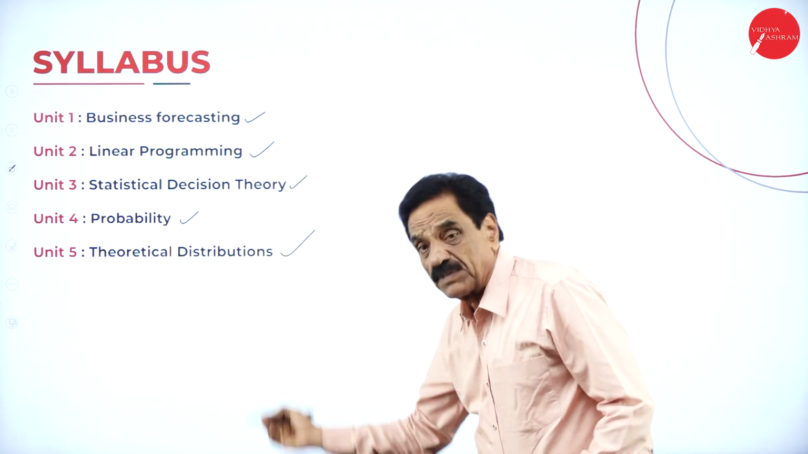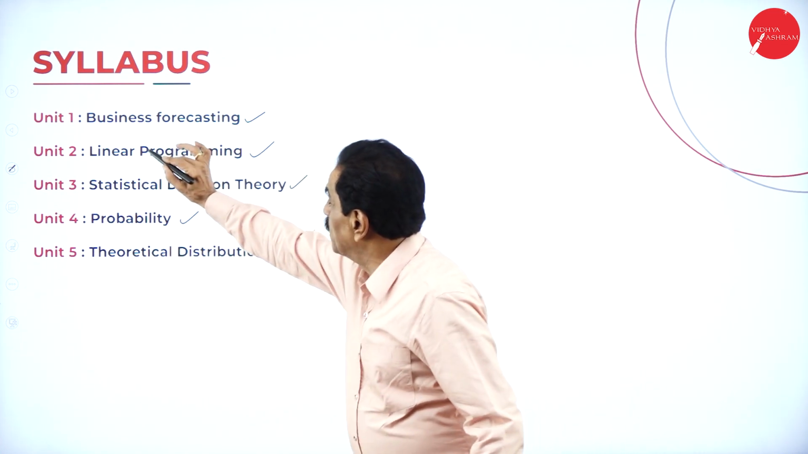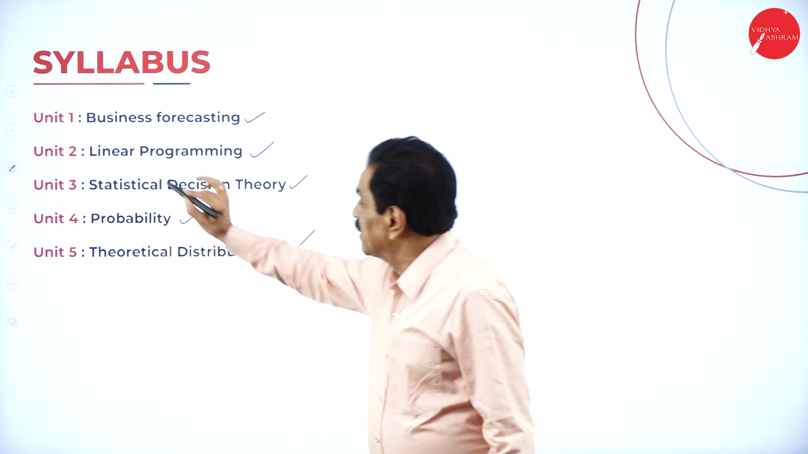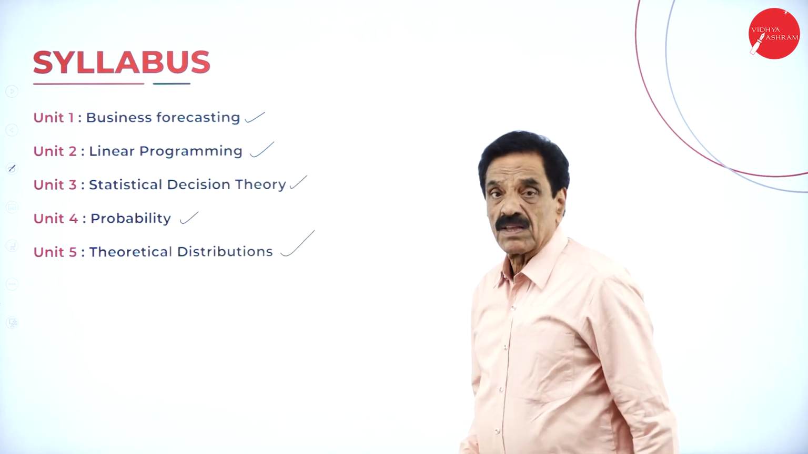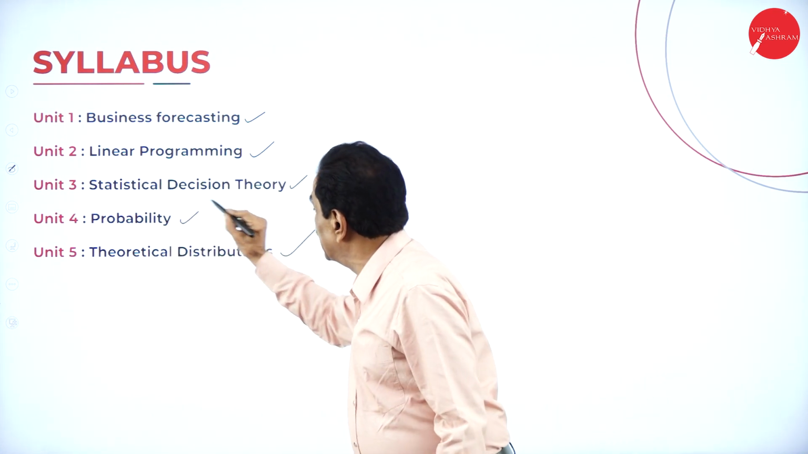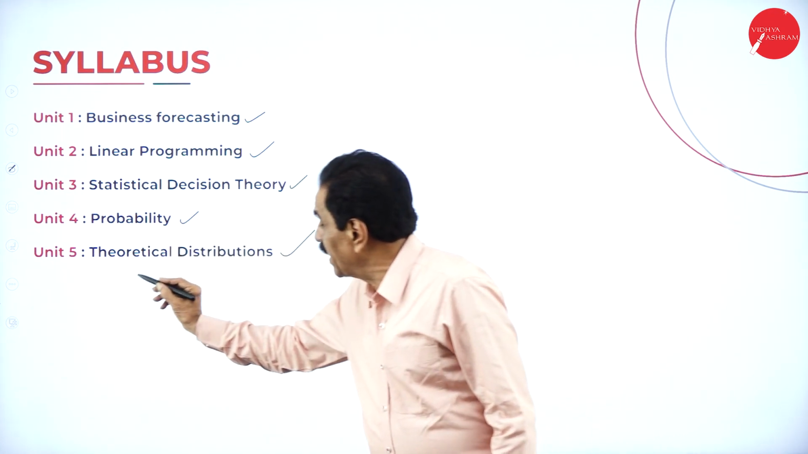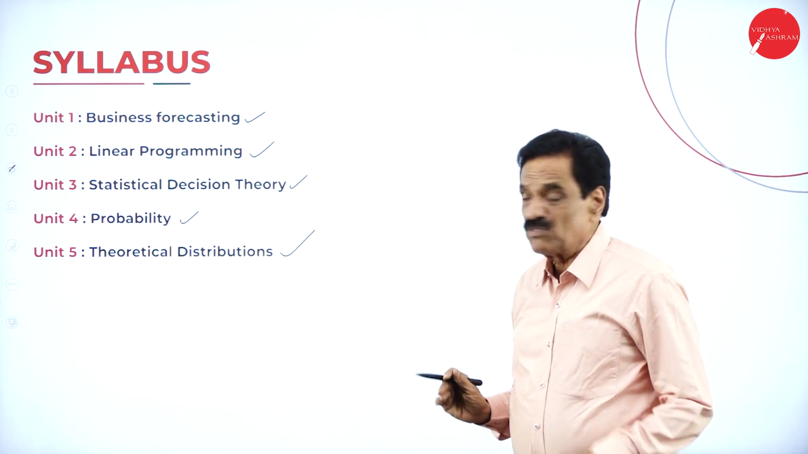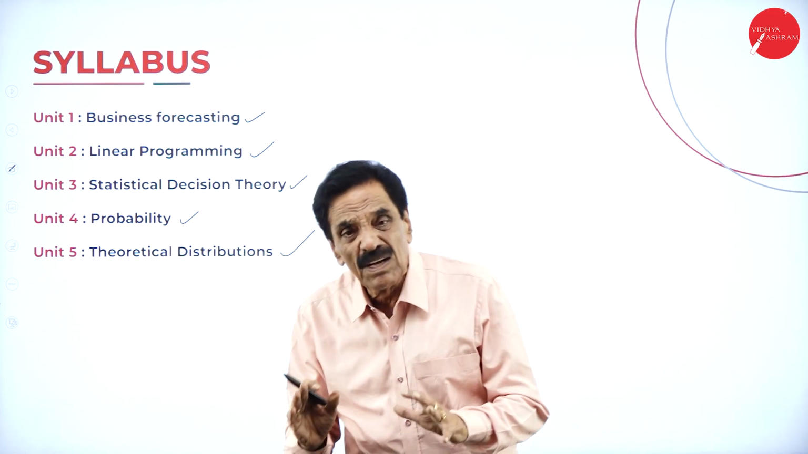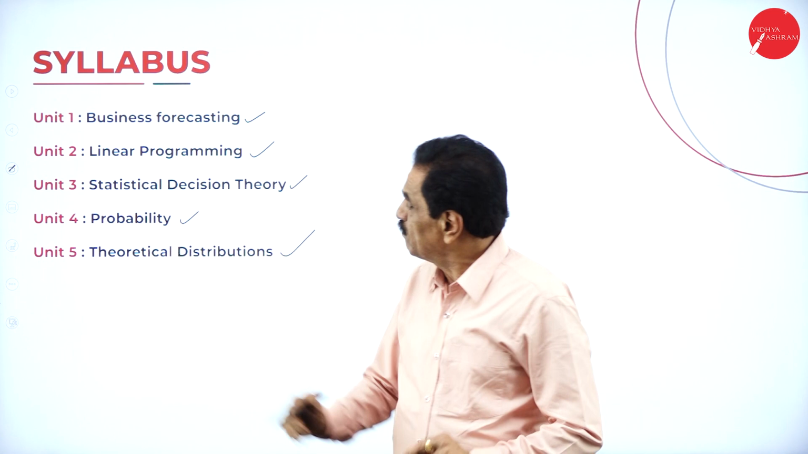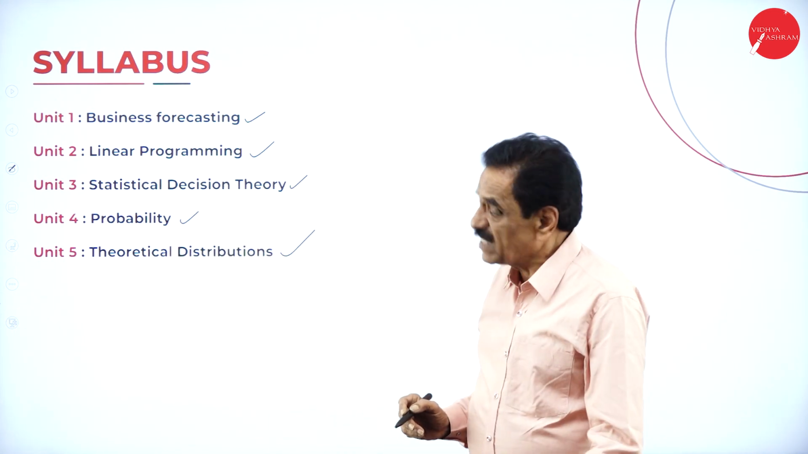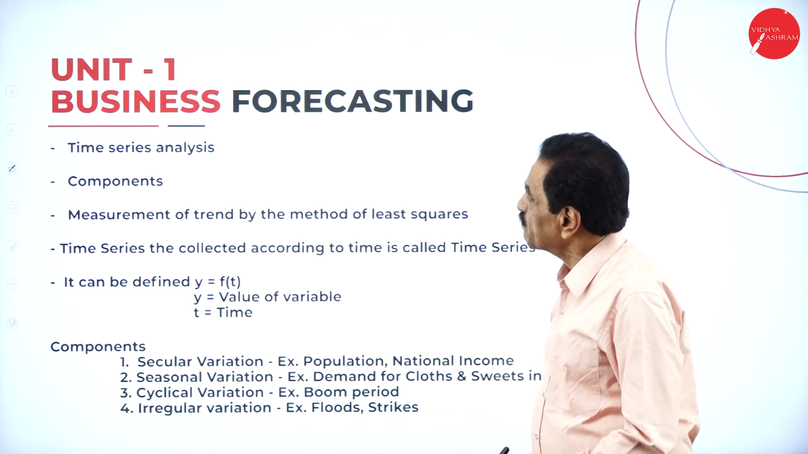So which are the chapters? Number 1, business forecasting. Number 2, linear programming. Number 3, statistical decision theory. Number 4, probability. Number 5, theoretical distribution. These are all the 5 units they have kept. So we'll go slowly one by one. The first unit is business forecasting.